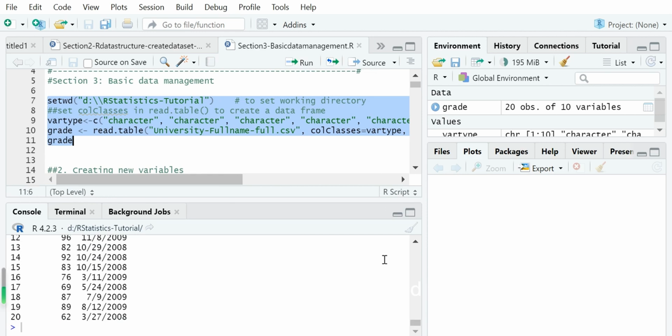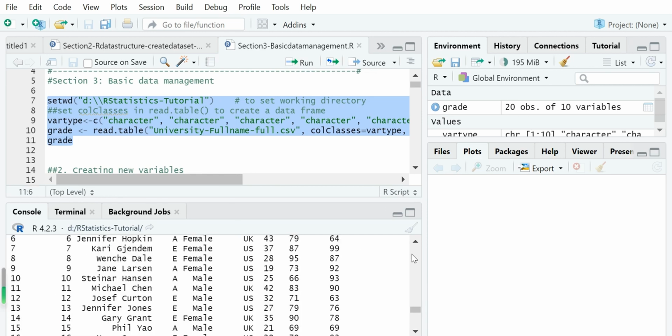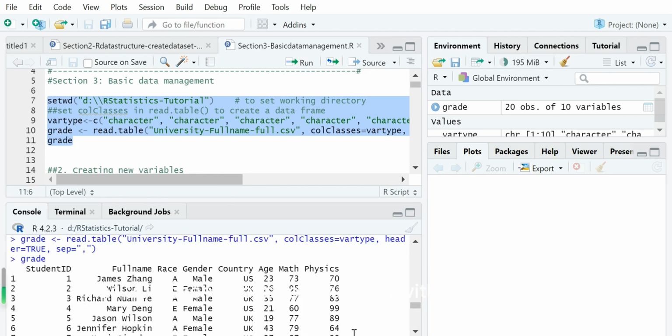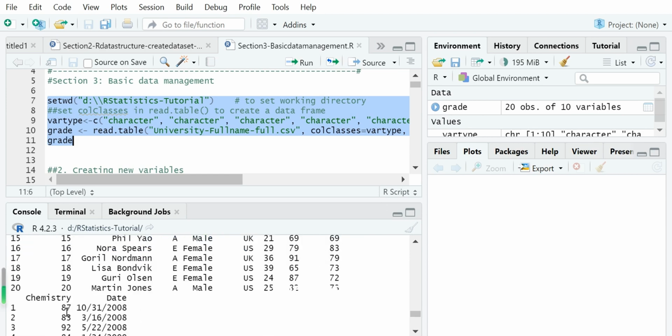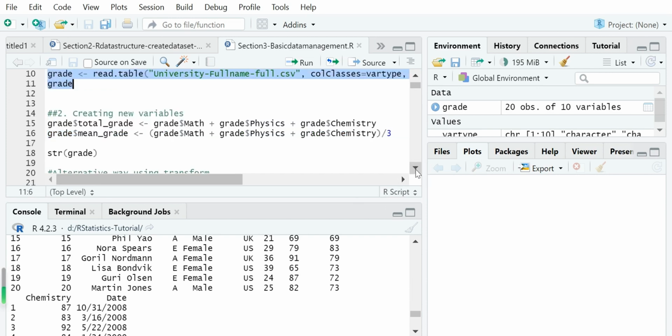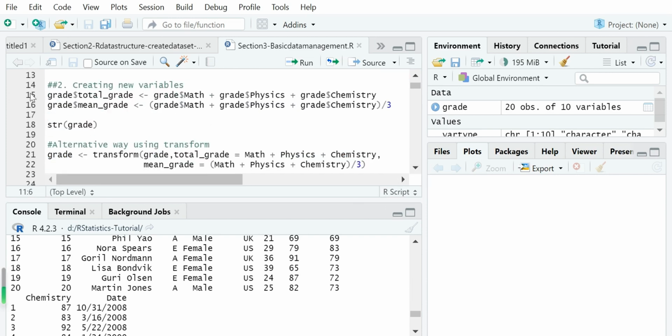So this data frame called grade has 20 observations for students with the student's ID, full name, race, gender, and mathematics, physics, and chemistry scores, which we will use in this video.